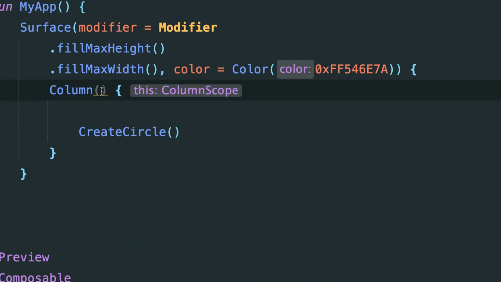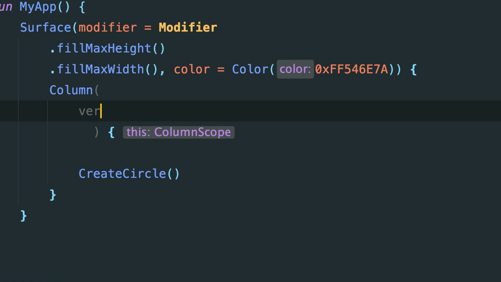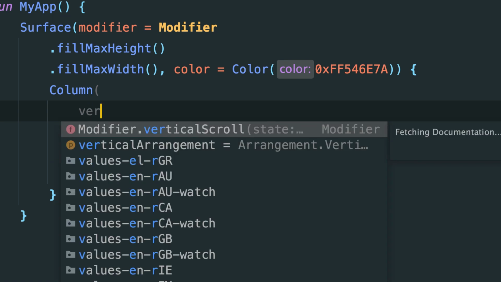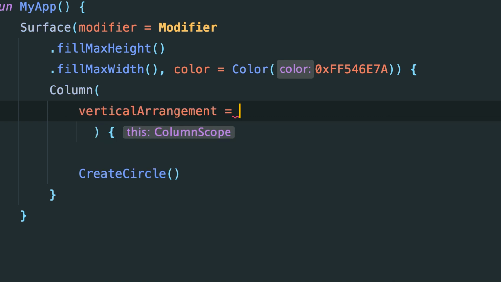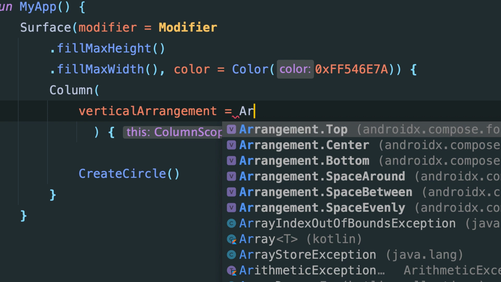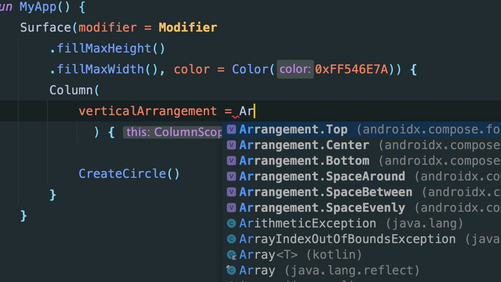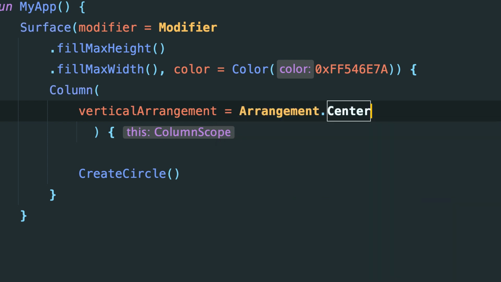So let's go ahead and say I want this vertically, so say vertical arrangement. So I can arrange vertically by passing arrangement like this. I want this to be center. So there are a few options. There's top, there's center, there's bottom, and so forth. So we're going to say center like this.